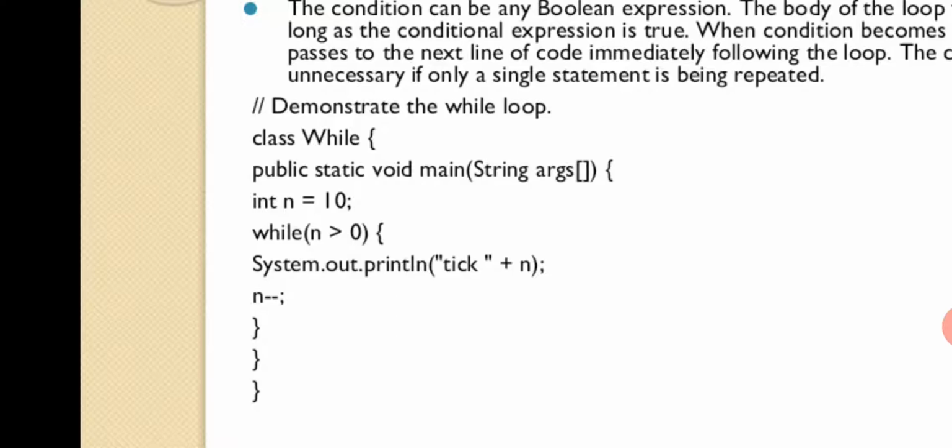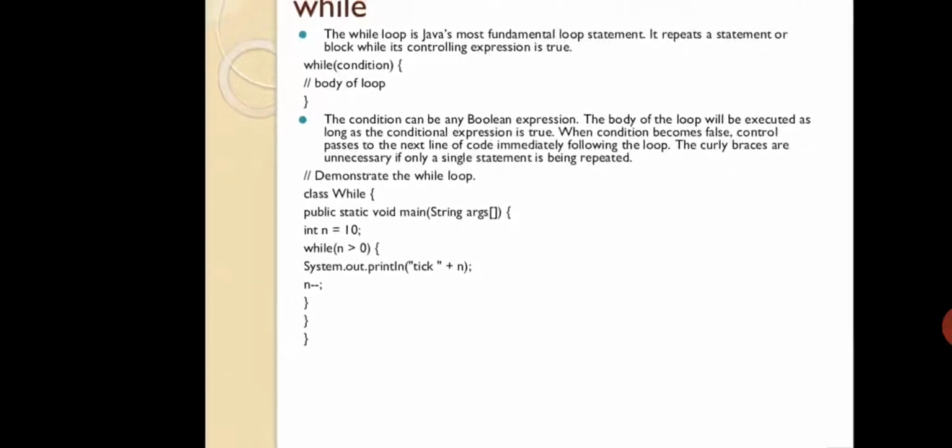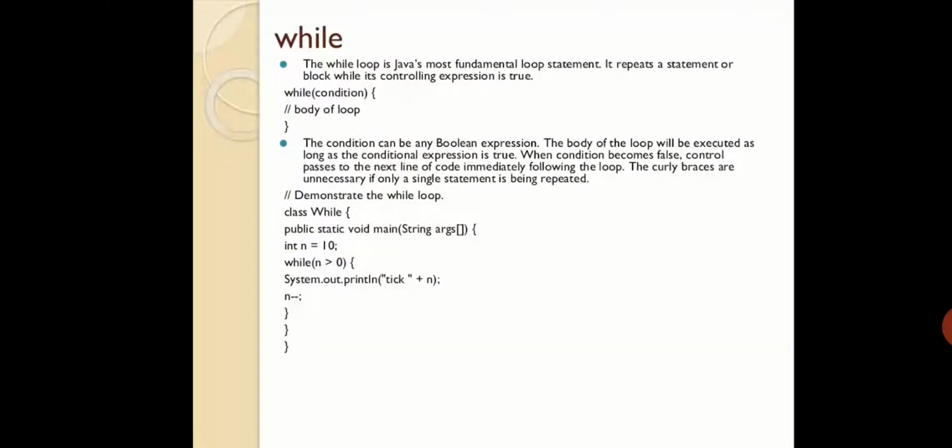So when n is 9, 9 is greater than 0, 8 is greater than 0, and so on, until you reach 1, it will keep on running. 1 is greater than 0, yes, you are going to print the value as 1. When 1 minus minus, it is nothing but 0. So is 0 greater than 0? No, the condition fails and you are coming out of the loop. This is how the while loop executes in general, or if you want to see the flow, it will be in that fashion.